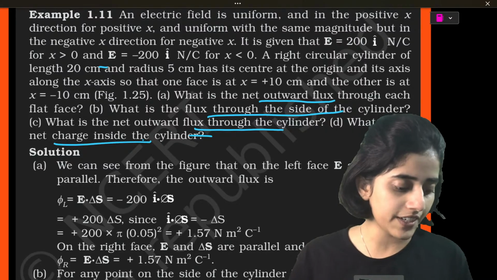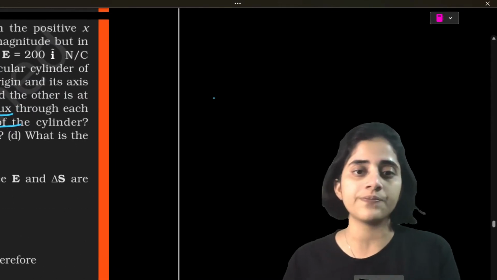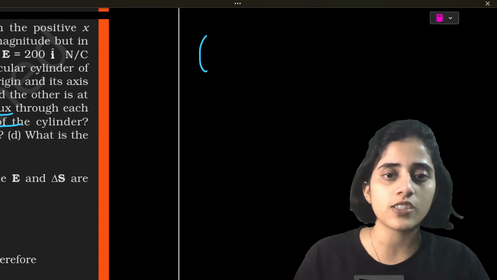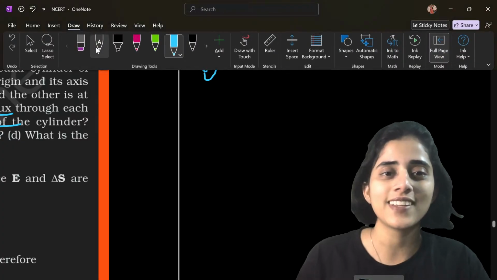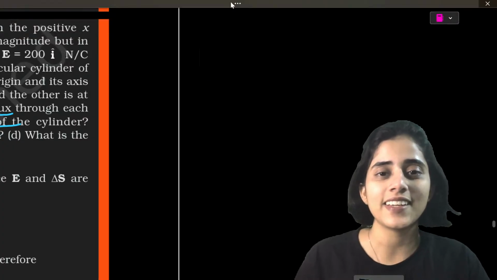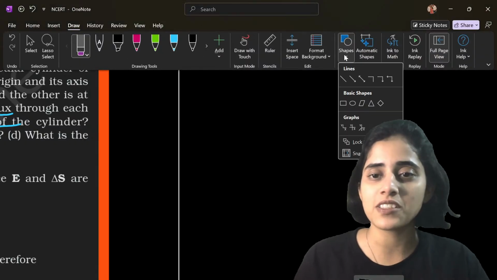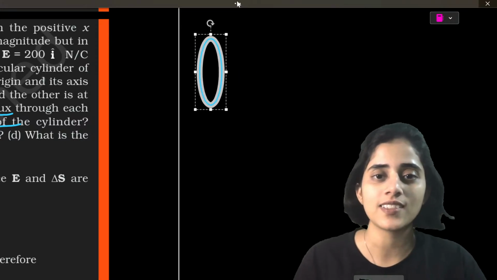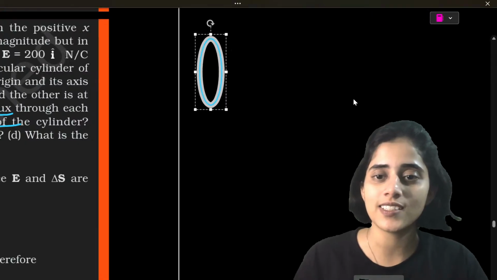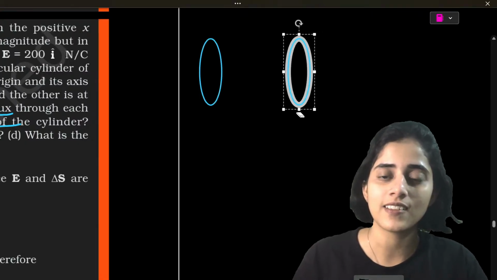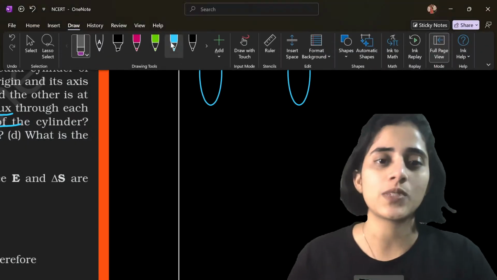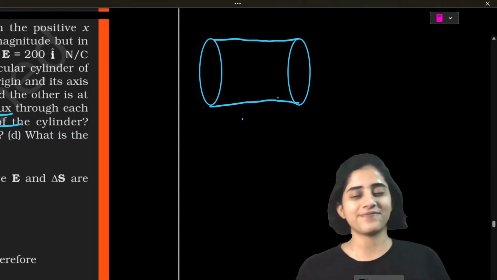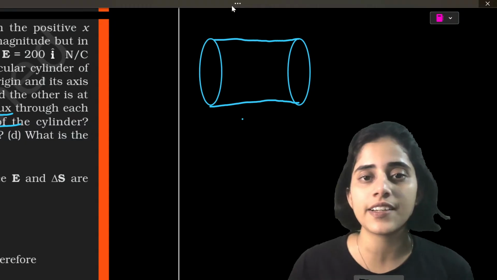Okay, let's do it. Are you all ready? First thing, let's define the figure. It's already given that it's going to be a cylinder, so let's draw a cylinder. Again, getting back to my poor skills. Okay, let me try something else. Ah, that worked. Wow, I was successful in drawing a good cylinder. So this is a cylinder, and